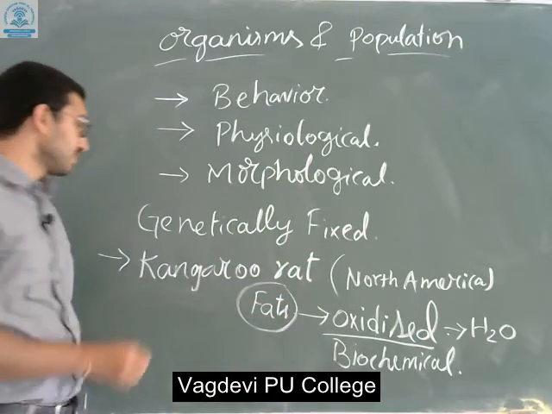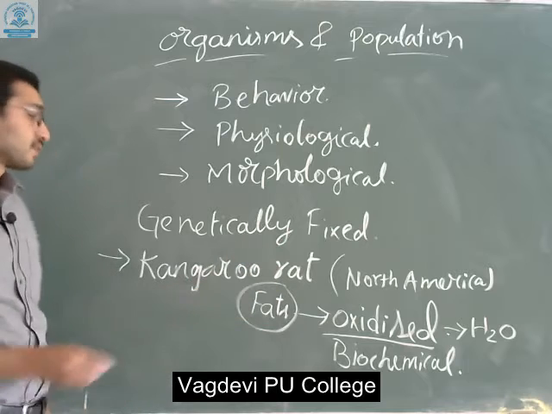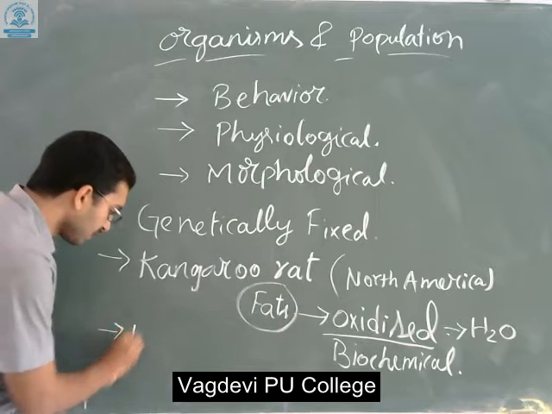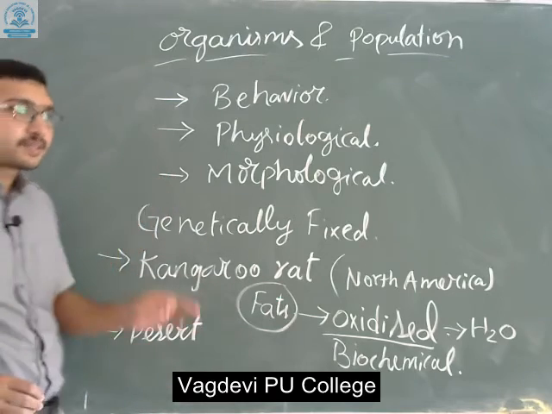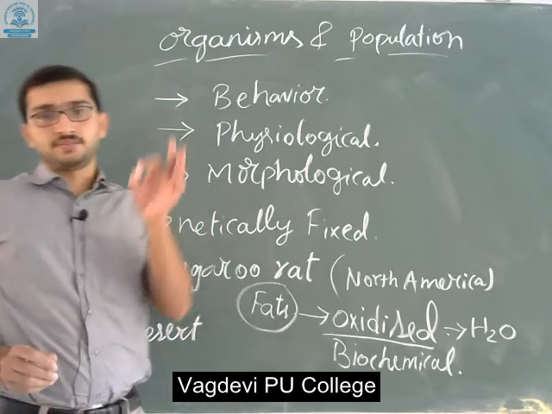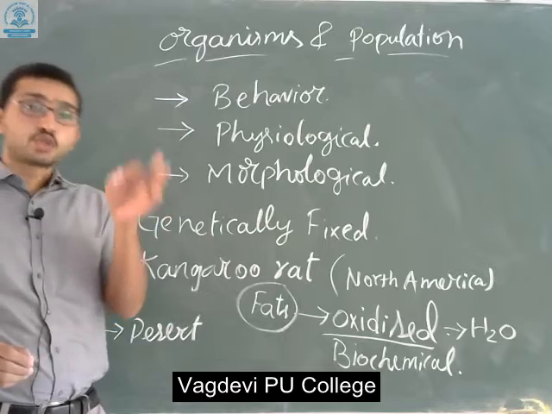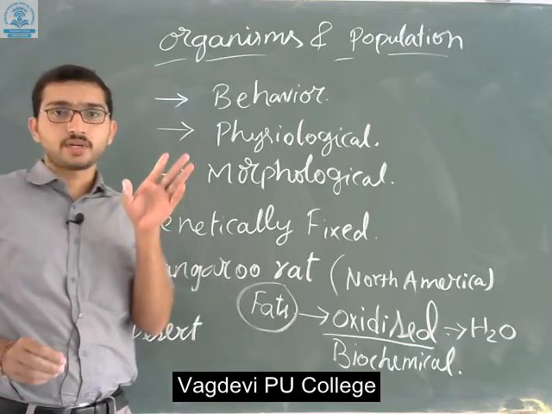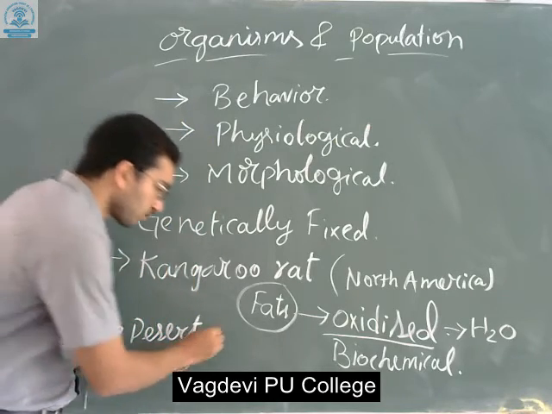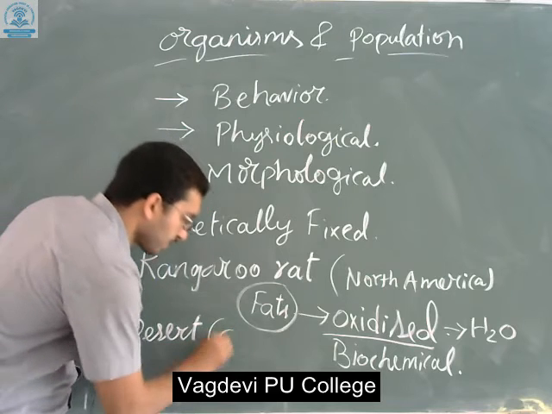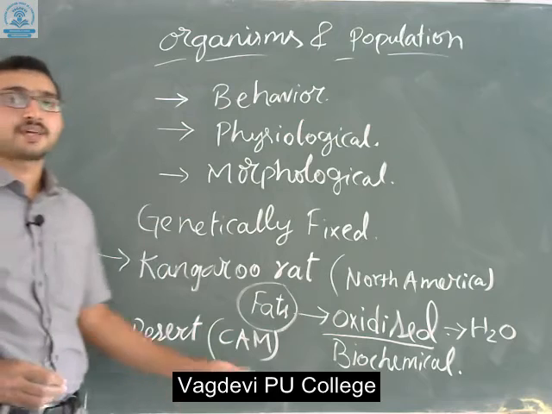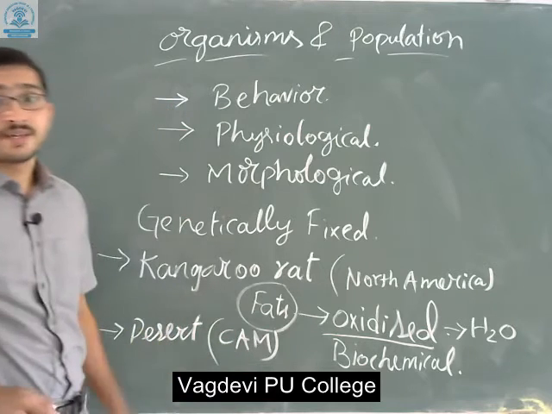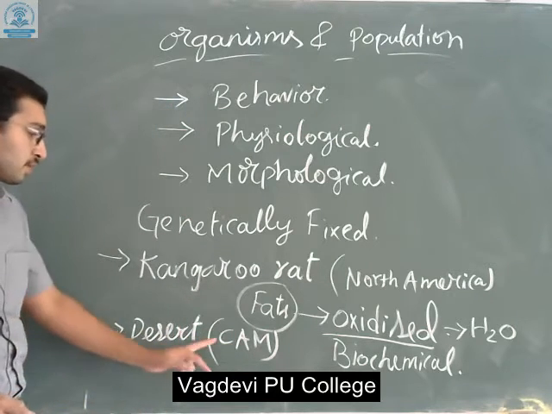Next, we can also find some plants. Even desert plants have adapted methods to tolerate the heat. As you know, there are photosynthetic pathways, especially the CAM pathway, which is known as crassulacean acid metabolism.